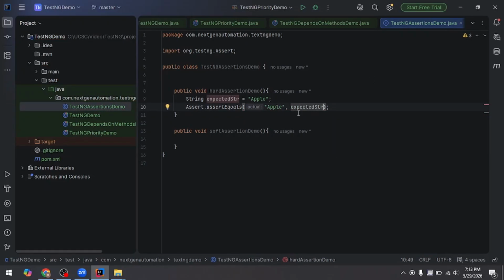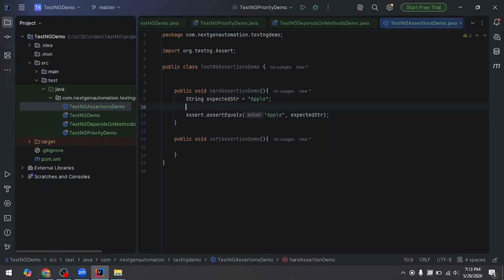Then I can say System.out, and we will print letters: A, then after the assertion I will print B.